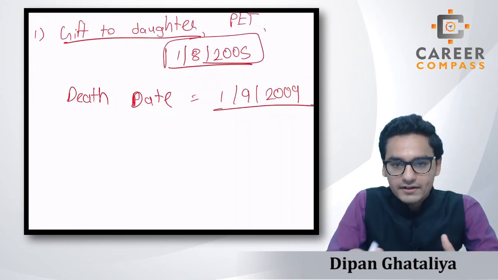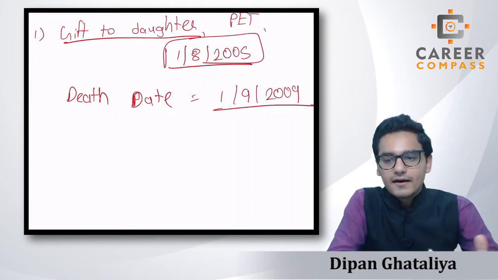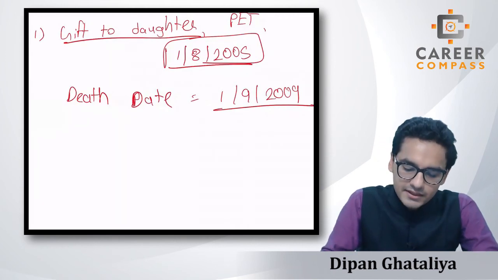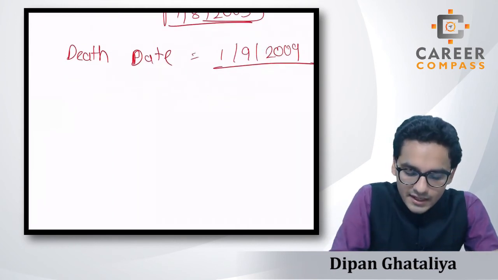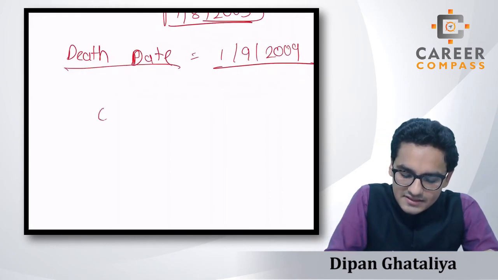So whatever the tax implication on the gift date, that is a totally different thing, right? Assume that we now have the GC of this gift available, we have already calculated it, we are not focusing on that now. On the death date, students, the pro forma will start with the GCA.